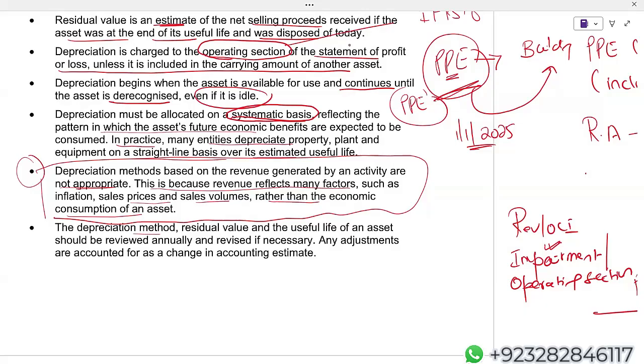The depreciation method, residual value and useful life of an asset should be reviewed annually and revised if necessary. Any adjustment is accounted for as a change in accounting estimate.